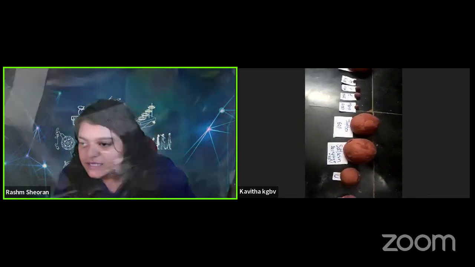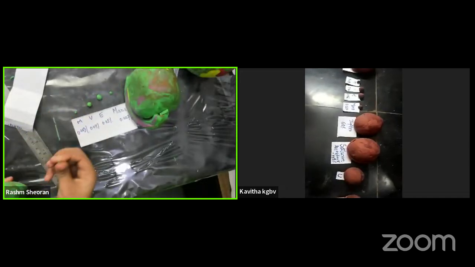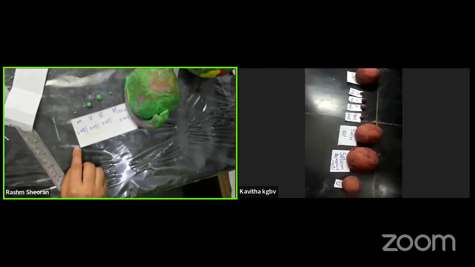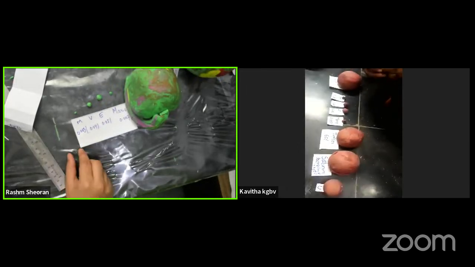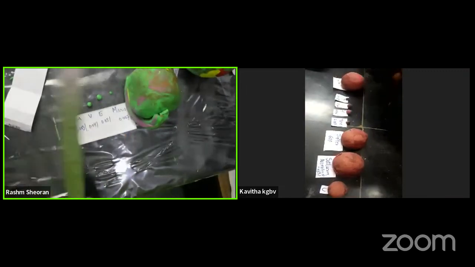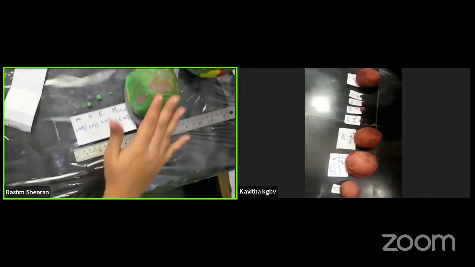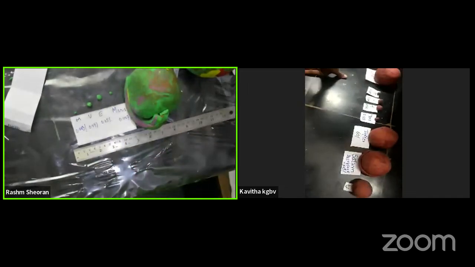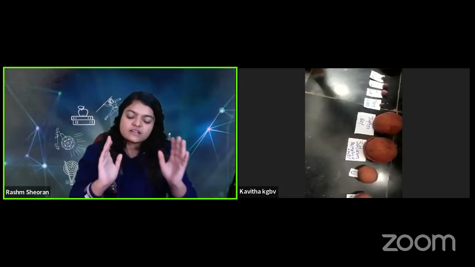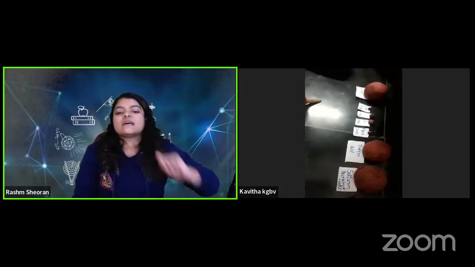I will show it to you. For example, I have extra clay remaining, right? If I take a little bit like this, and if I say this is Pluto, then I can't prove whether this is accurate or not, right? And that is why we used scale, and we used the volume of all the planets, and we divided all the planets slowly, one by one, so that it is accurate. So for now, you can remove Pluto because we have not accurately found its size.